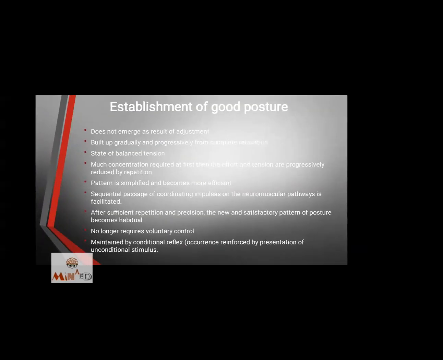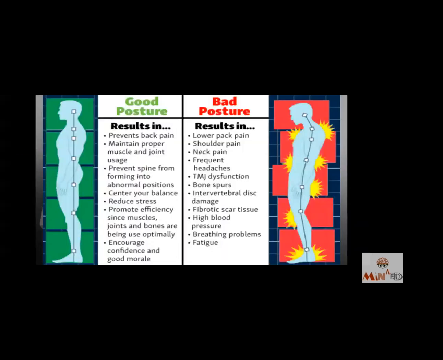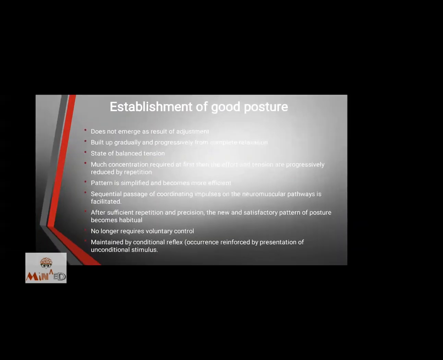Establishment of a good posture does not emerge as a result of adjustment. Where was the adjustment? In poor posture. Here it is not adjustment. Now, it is built up gradually and progressively from complete relaxation. Then there is a state of balanced tension, much concentration required at first, and then the effort and tension are progressively reduced by repetition.